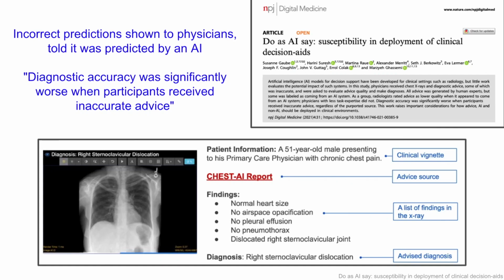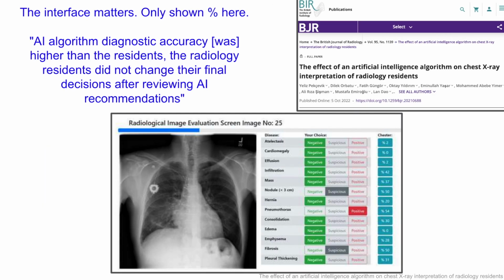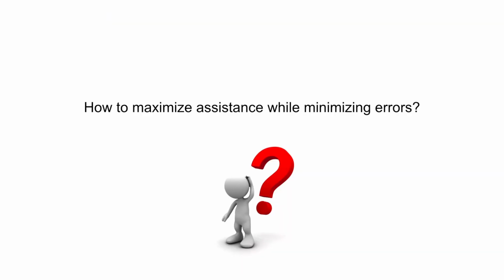A study found that showing fake, incorrect AI predictions to physicians made their performance significantly worse. Another study found that showing correct AI predictions without a convincing interface yielded no change in their performance. How to maximize assistance while minimizing errors.